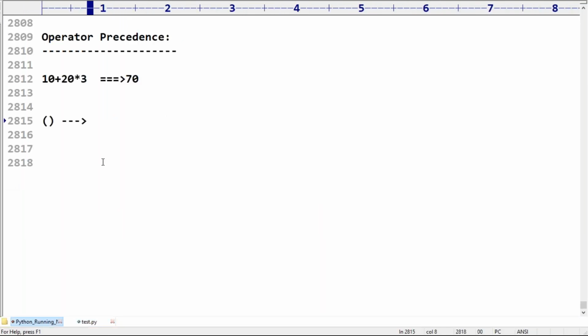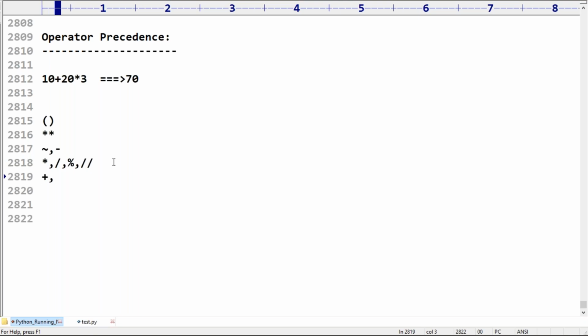So highest precedence goes to parenthesis. Next precedence goes to the power operator. Next precedence goes to the bitwise complement operator. Next is the unary minus operator, like minus 10, minus 20. Next precedence goes to arithmetic operators: star, division, modulo and floor division operators. Next level precedence.